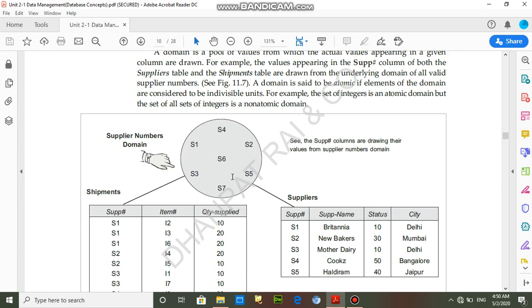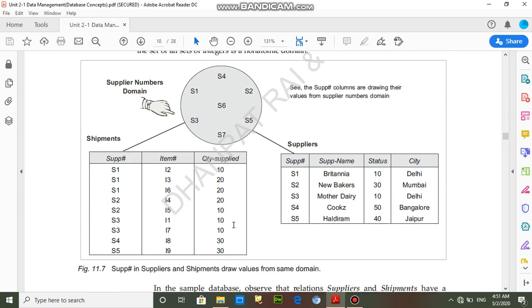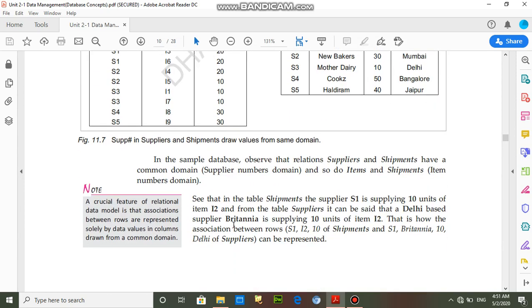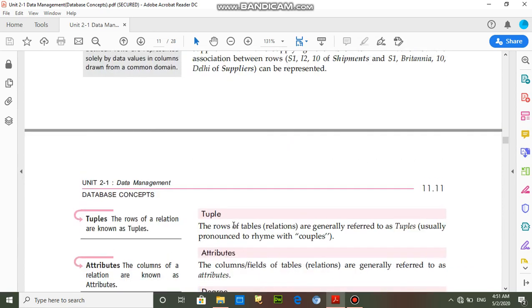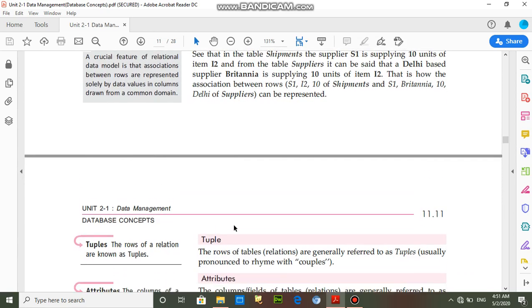So that's clear, what is the meaning of domain. Domain is the pool of actual values from which we can extract a value, and this is the pool of item ids, and this is the pool of quantity supplied. And next is tuple.